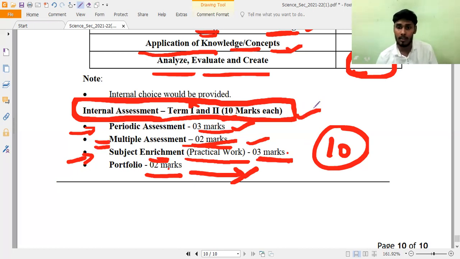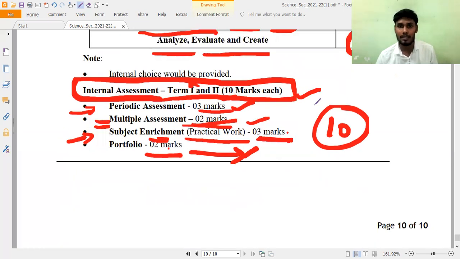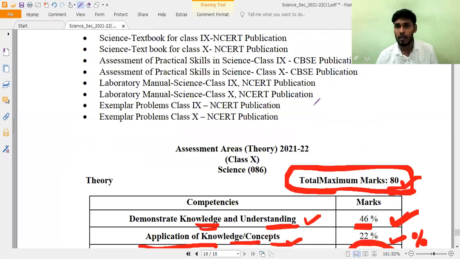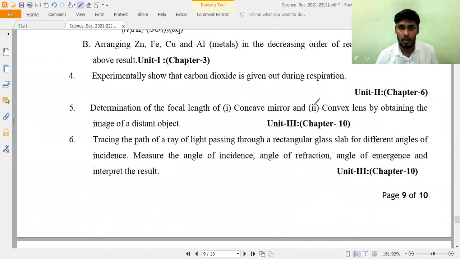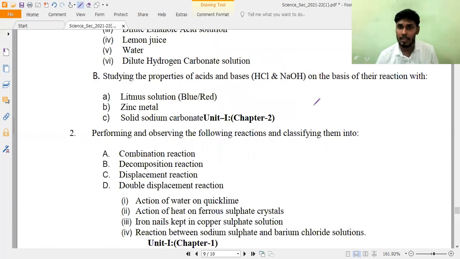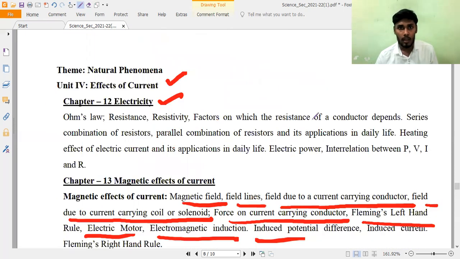I hope you all understand. The same pattern they will follow for complete science of class 10th and class 12th also, but I will do the class 12 video in the next video. So this is all about class 10th science. I hope you all understand well. If you have any doubt, you can directly contact my mail ID, which has been mentioned in our YouTube channel. So this is the class 10th CBSE term 1 and term 2 science syllabus.